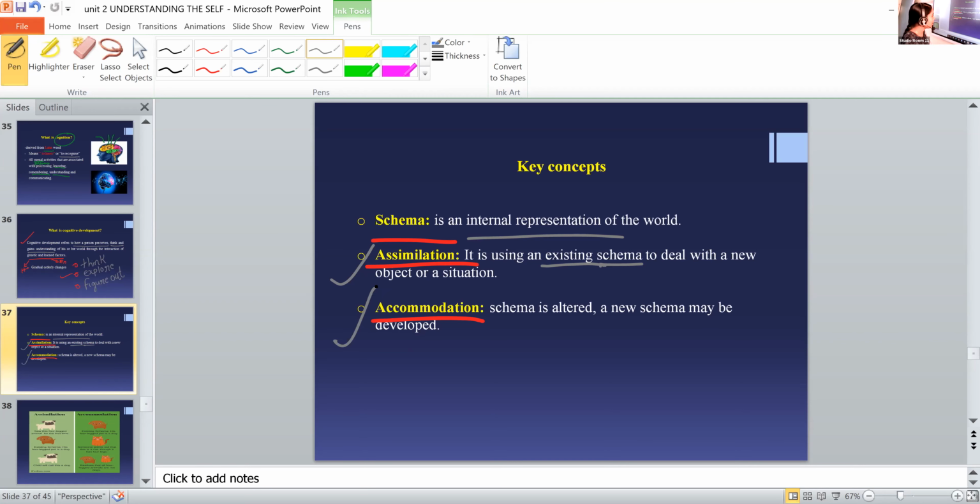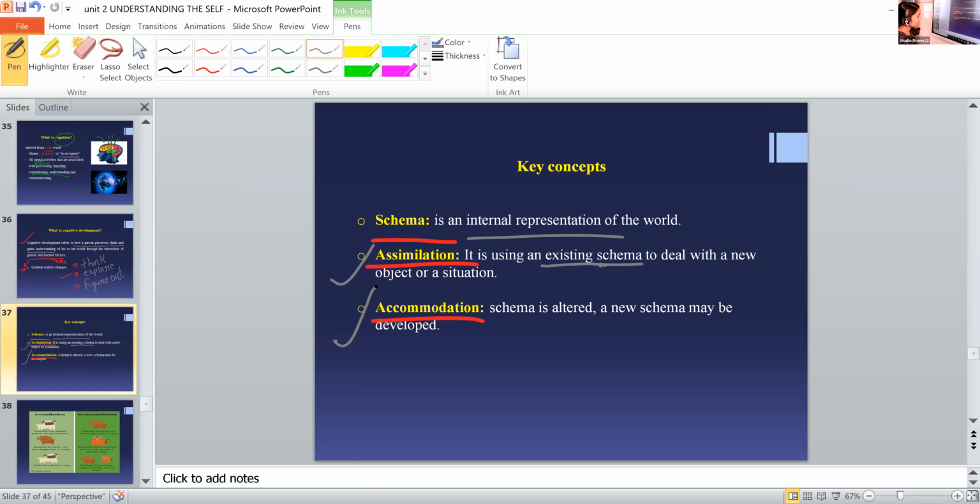And assimilation is using the existing schema to deal with a new situation. Assimilation means using an existing schema to deal with a new situation. That is assimilation. So schema is our internal representation and assimilation means our internal representation of the world is not changed when we see a new object and all.